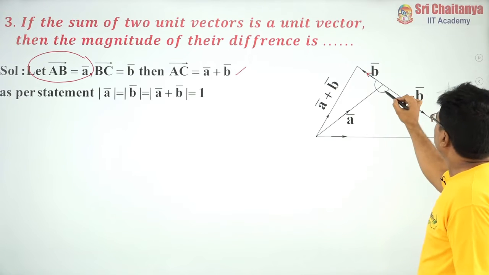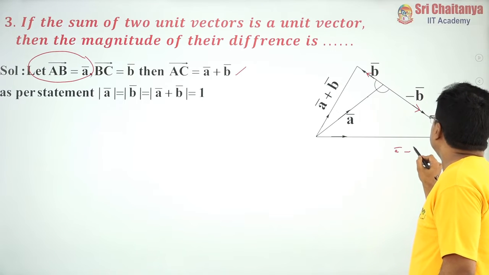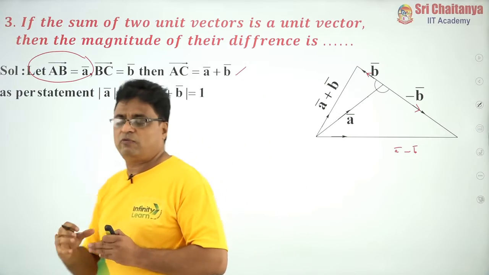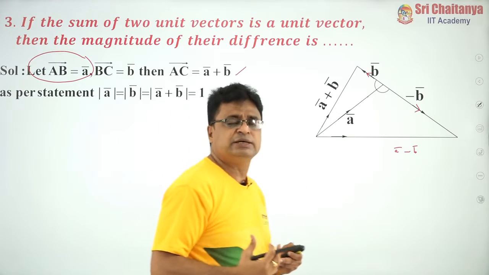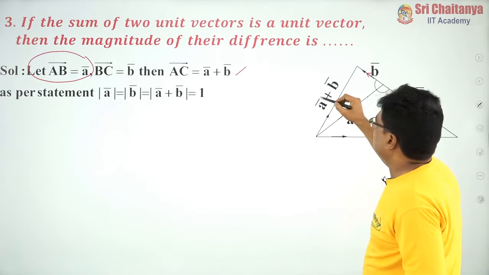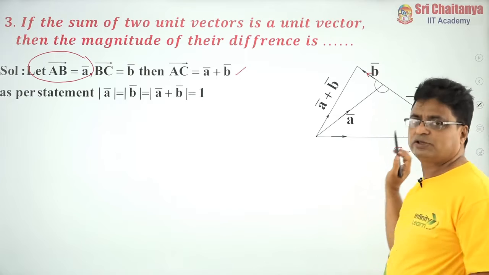So this is A bar and this is minus B bar, so it becomes A bar minus B bar. Through this diagram, what I am establishing is the addition of two vectors, and again the same thing, the difference of two vectors.